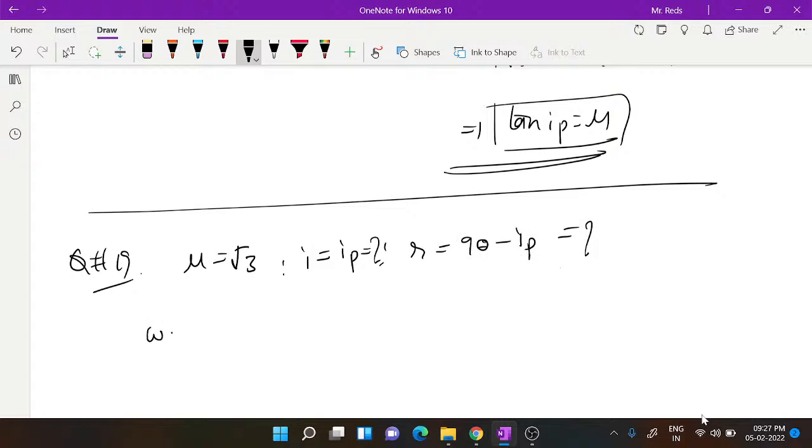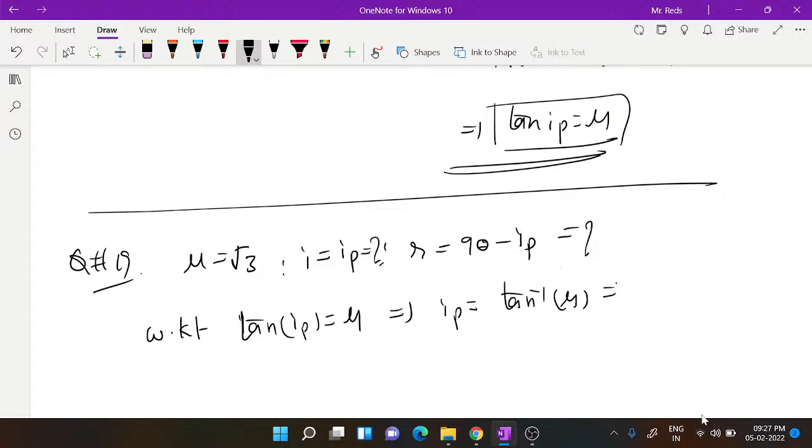Under this condition, tan of the polarizing angle is equal to mu, or IP is equal to tan inverse of mu. Here mu is root 3. For what angle is tan equal to root 3?